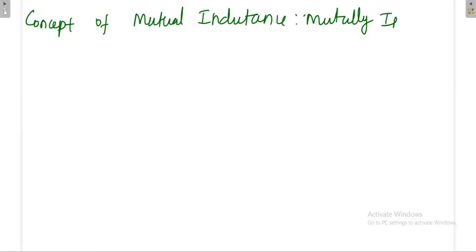As per Faraday's law of electromagnetic induction, the EMF will be produced.